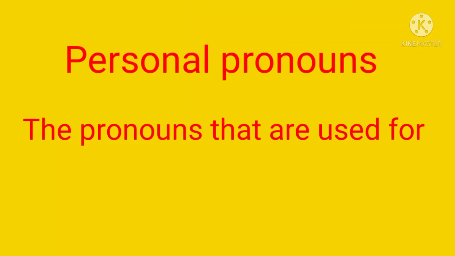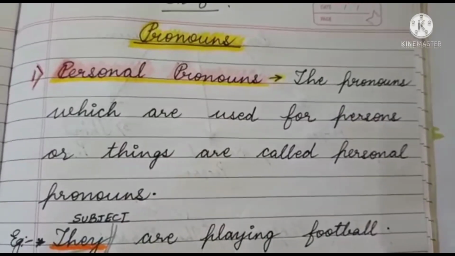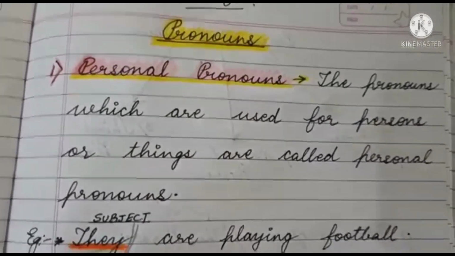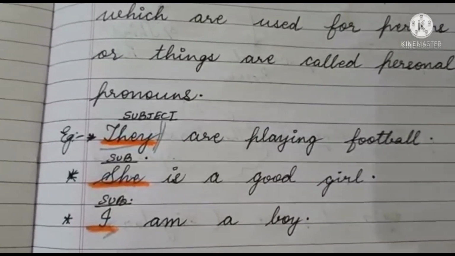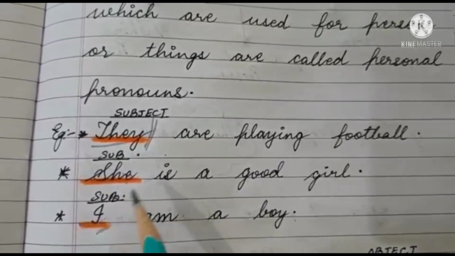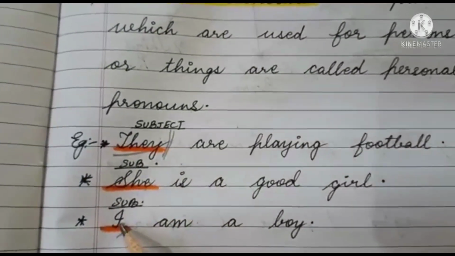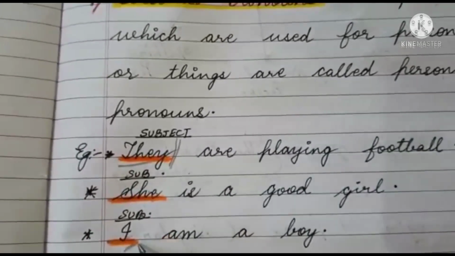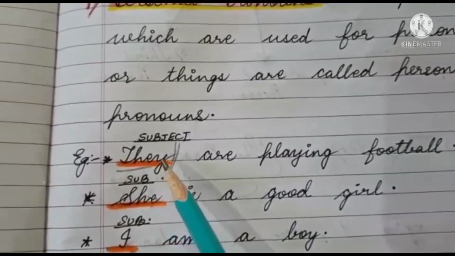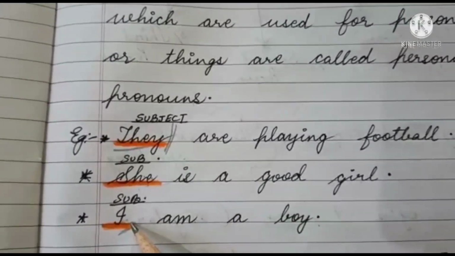Personal pronouns are those pronouns that are used for persons or things. They are called personal pronouns. Like for example, they are playing football. She is a good girl. I am a boy. Here what are the pronouns? They, she and I. Now children, I have also taught you subject and predicate. Here they, she and I are acting as the subject of the sentence.